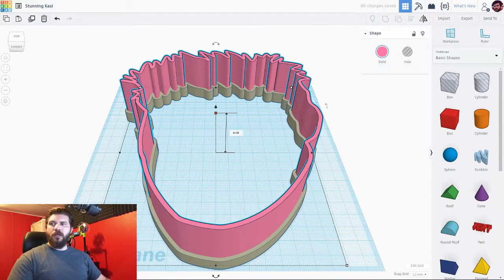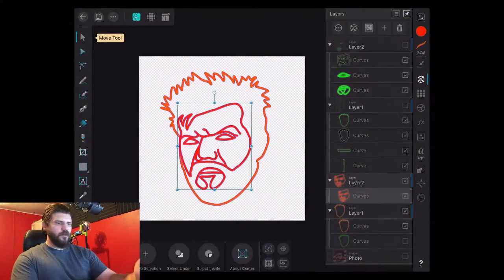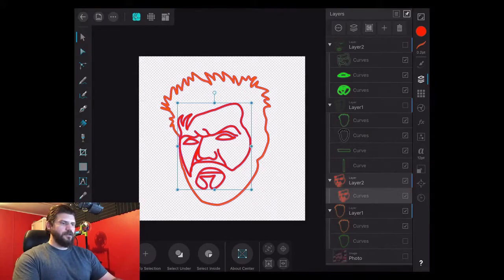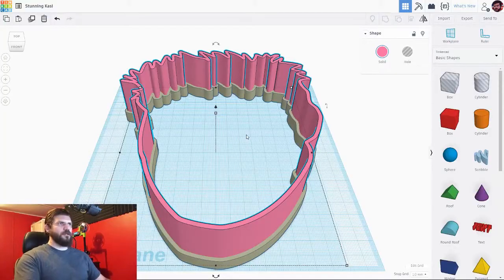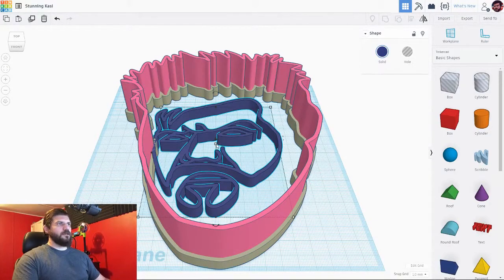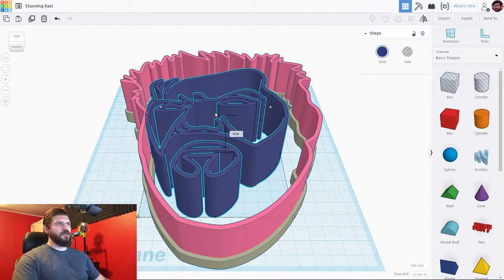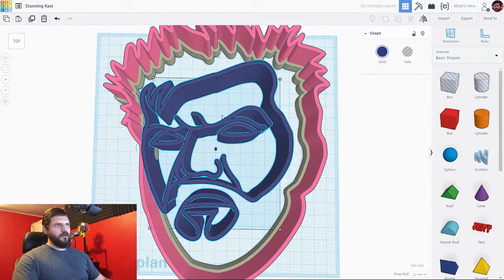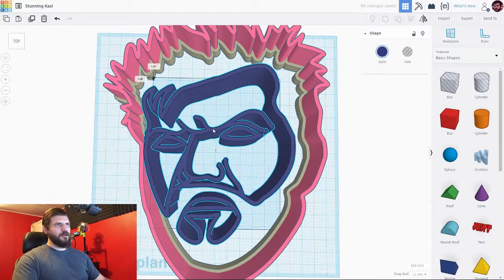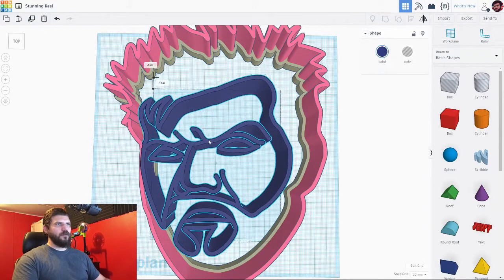Alright, so back to the iPad. We are going to export just the inside now. 10%. Import. Alright. Let's pull this up. Now we are going to have to realign this a little bit as well.